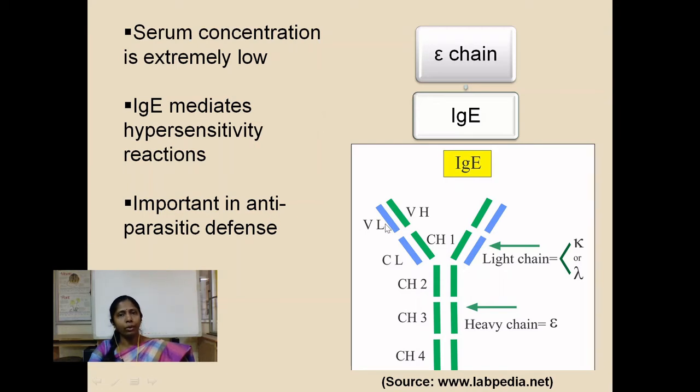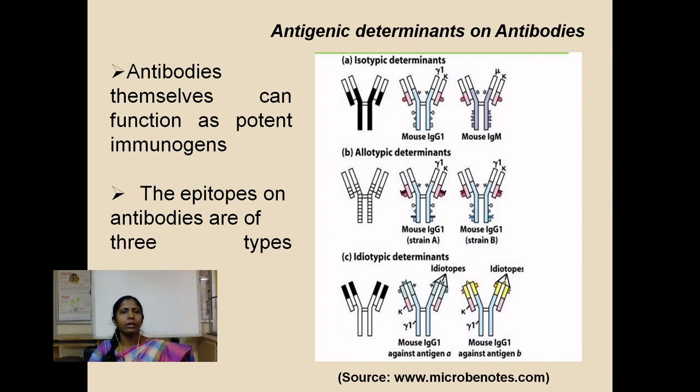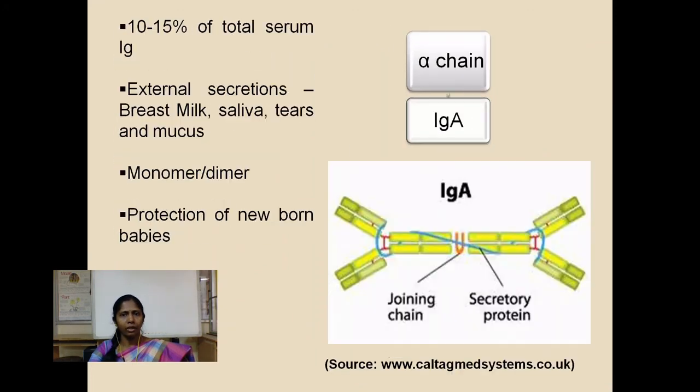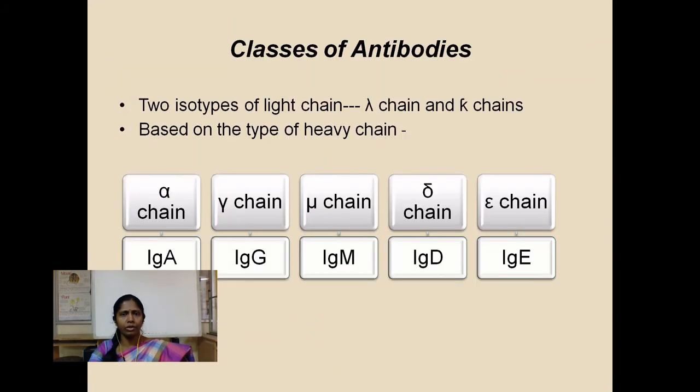Now, the same property of IgE is also responsible for mediating hypersensitivity reactions. Most allergic responses are a result of degranulation of mast cells induced by IgE. These were the different antibody classes present in the vertebrate immune system: IgA, IgG, IgM, IgD, and IgE.